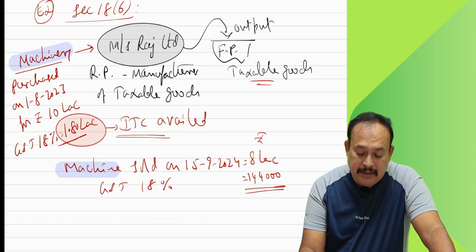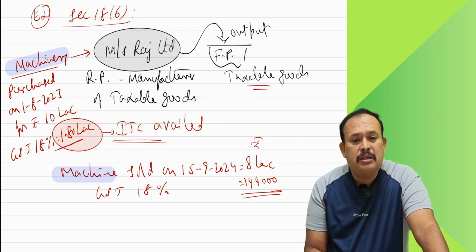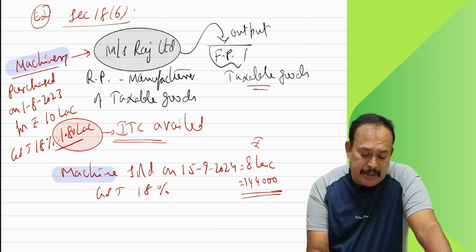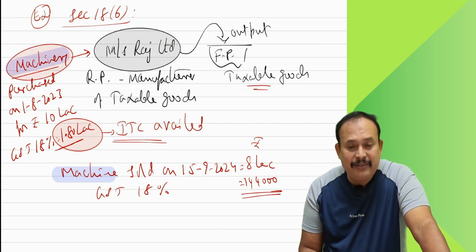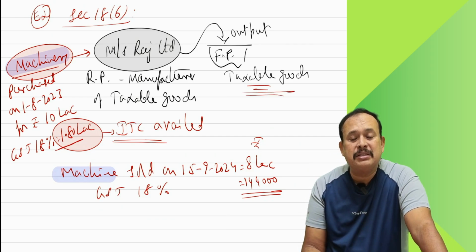Correct? In that case, being a CA or CMA professional, you tell me: if I purchase machinery, why is the credit given to me? They gave the credit because I am going to produce taxable output supplies.